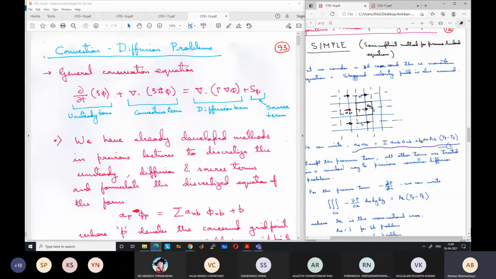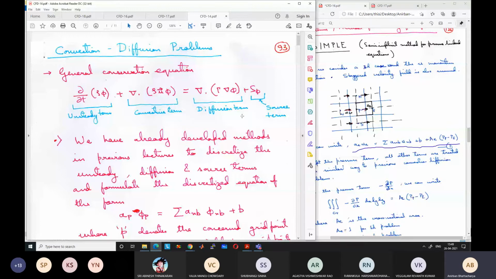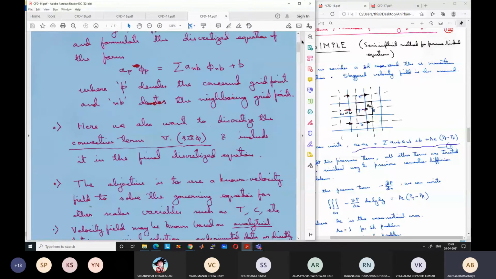Okay, plus B. So this term will learn if you already know the pressure gradient. Pressure gradient is unknown, we are having some difficulty. If the pressure gradient was known, we would have a normal equation like this. So for the velocity UE, let me go back to the large screen here.